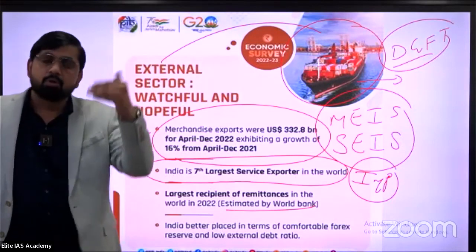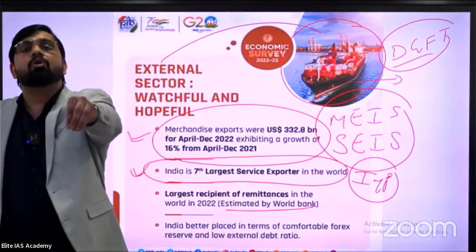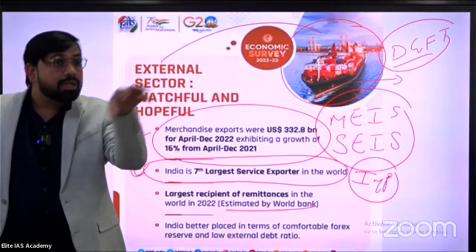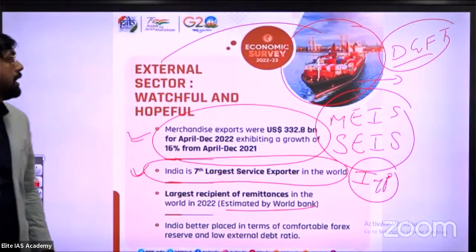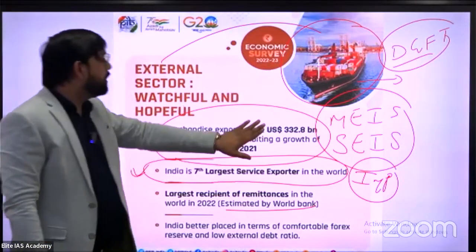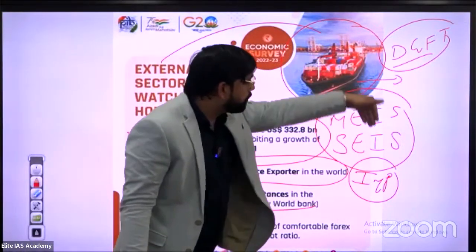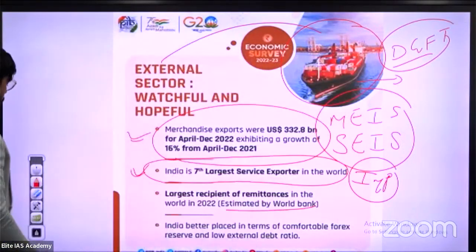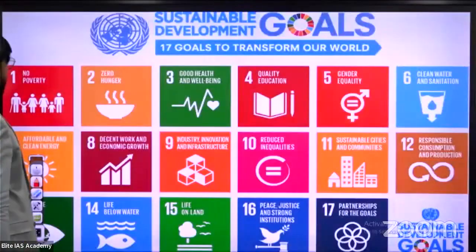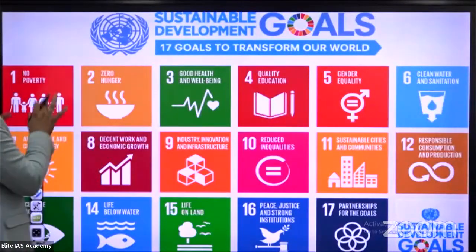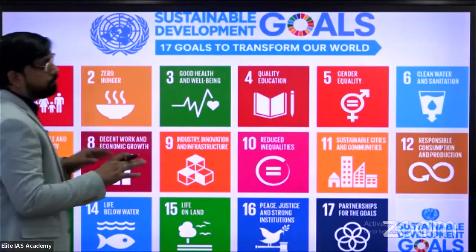If you export something, you get a discount on the export, but its utilization will be in import, not in export. According to DGFT, those are the main two schemes: Merchandise Exports from India Scheme and Service Exports from India Scheme.